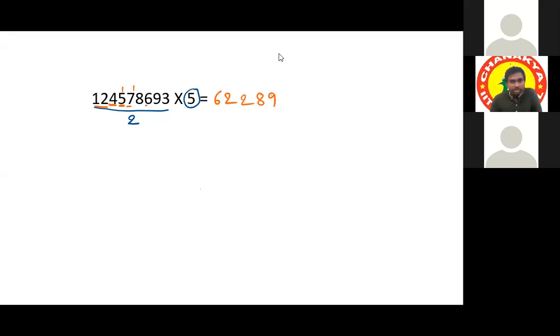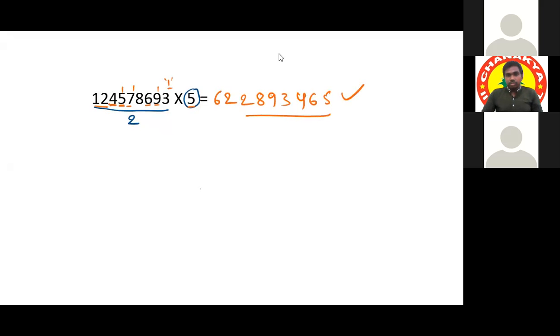Okay. Then no remainder. 2 3s are 6. Then no remainder. 2 4s are 8, 1 remainder, 13. And 2 6s are 12, 1 remainder. So at the end, finally, the remainder is 1, which means we have to multiply this 1 by 5. It will be 5. That's all. That's the answer.